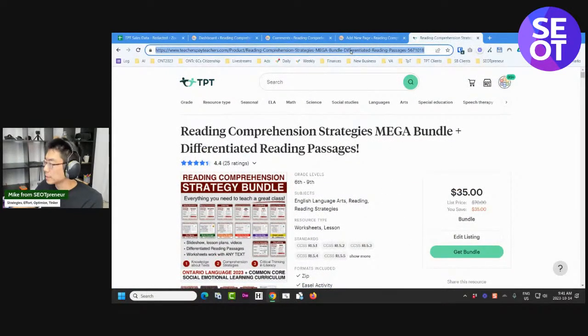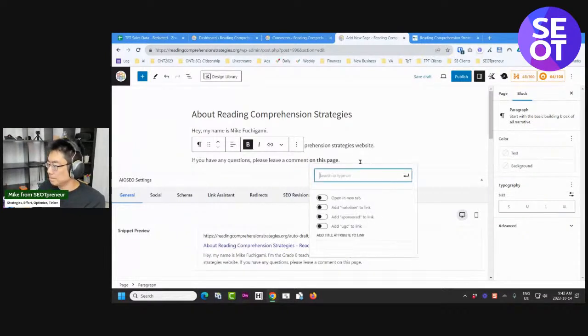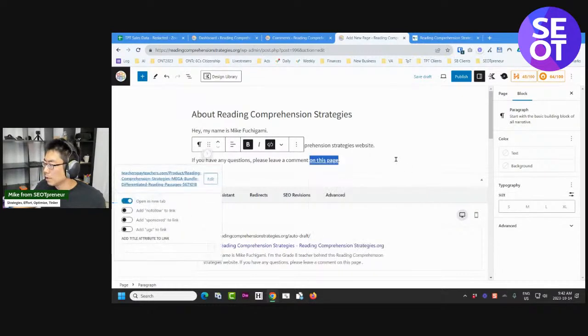So let's just link on this. I'm going to tidy this up here. So no, I'm just going to have the whole link here. I could put a UTM, but I'm not going to right now. Please leave a comment here on this page. Google hates it when you say on this page, but I'm going to do it, right? It likes more specific keywords. Open in a new tab. There we go.